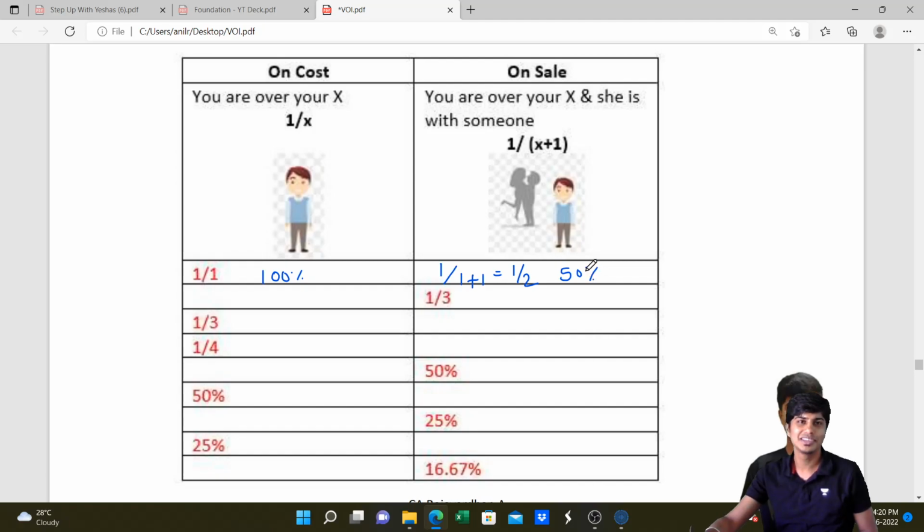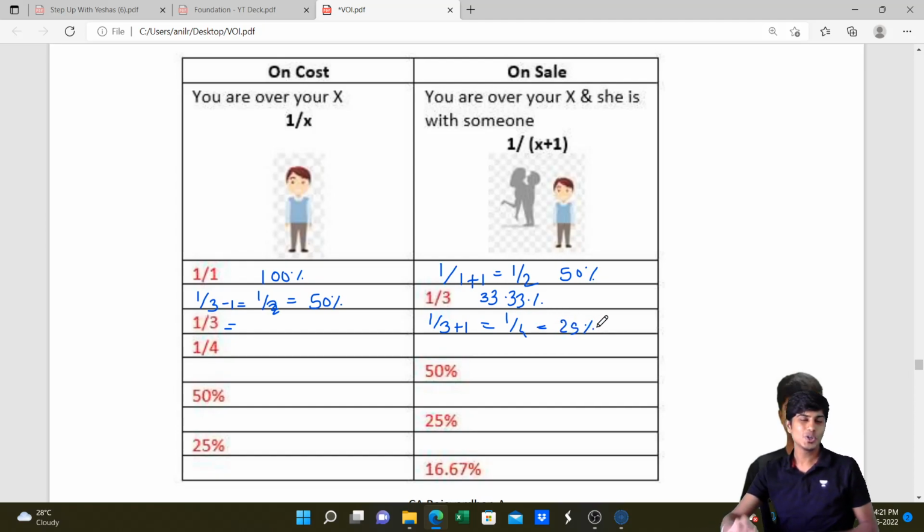Similarly, if it is 1 by 3 on sale, then on cost it will be 1 by 3, where 3 is your X that is there with someone. Eliminate that 1, you will get 1 by 2. You get this? So 1 by 2 is 50%. If the profit is 50% on cost, it is 33.33 percent on selling price. Or if it is 1 by 3 here, then here it will be 1 by 3 plus 1, which makes it 1 by 4. That is nothing but 25%.